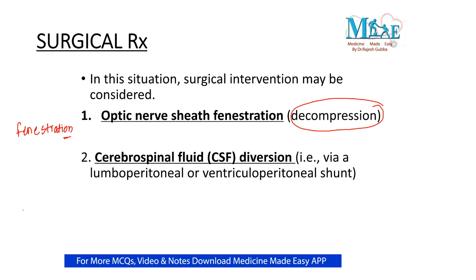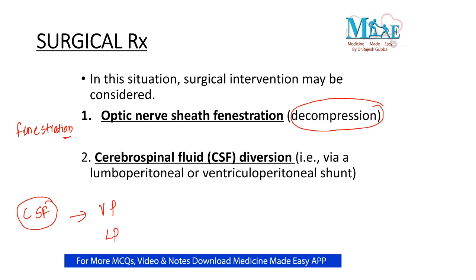And the other one is you do diversion of the CSF by doing the shunts. Which particular shunt? Ventriculoperitoneal shunt, where you will put a shunt between the ventricles of the brain and the peritoneum, where you will cause the diversion of the CSF. And the other one is lumboperitoneal shunt.